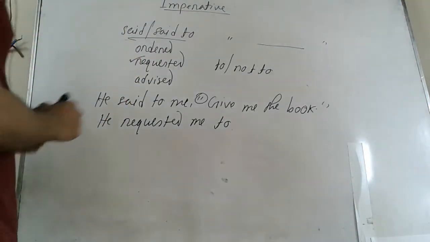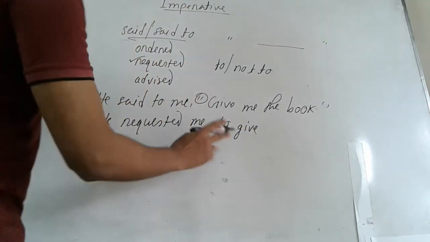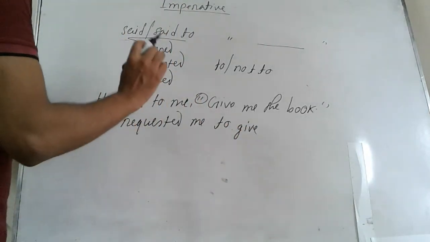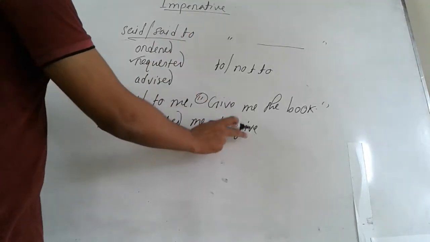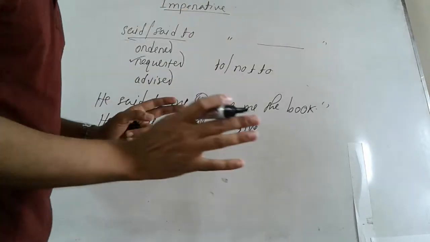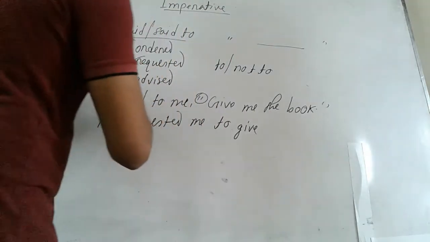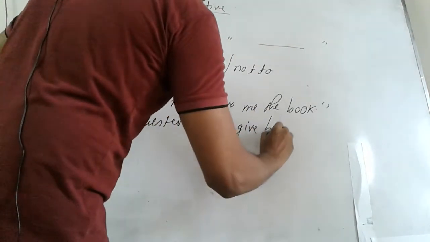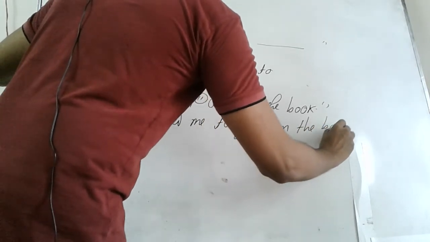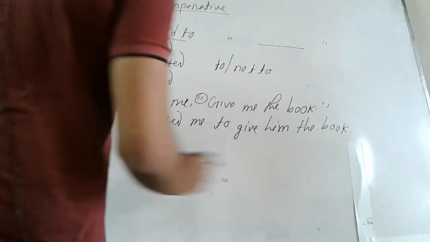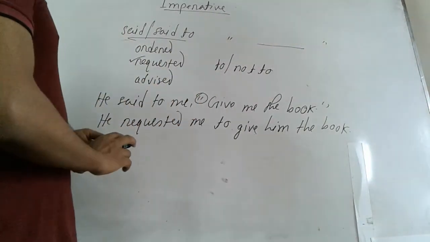So that very verb will come without being changed, because we know that after to we will have the present form of the verb, and here you will also have the present form of the verb. So this verb will never be changed. You should keep in mind that the first verb will never be changed. Okay, so me will be him here, and the book is third person, so it will remain the same. It's the answer. So he requested me to give him the book.